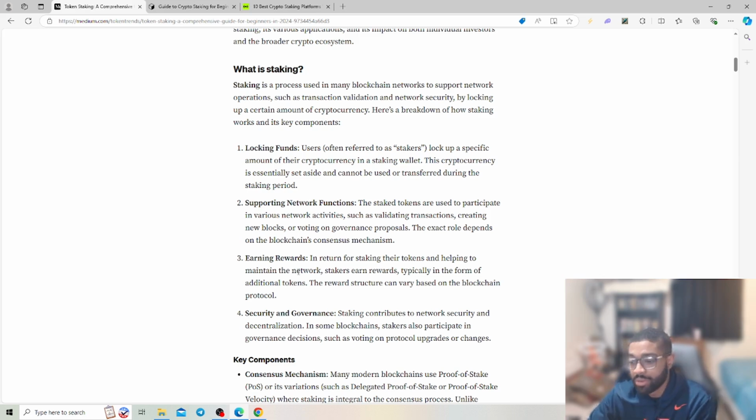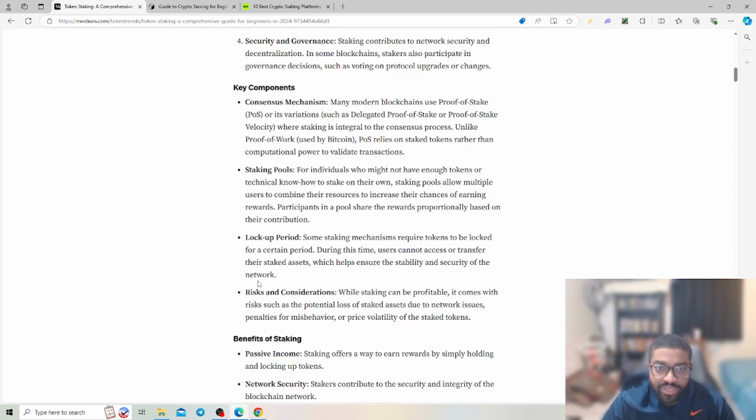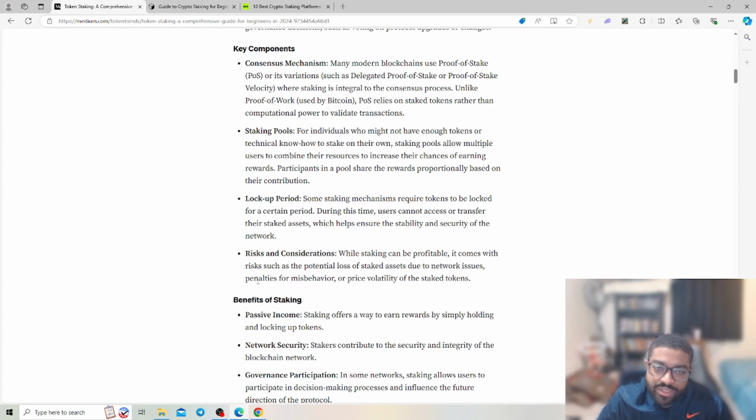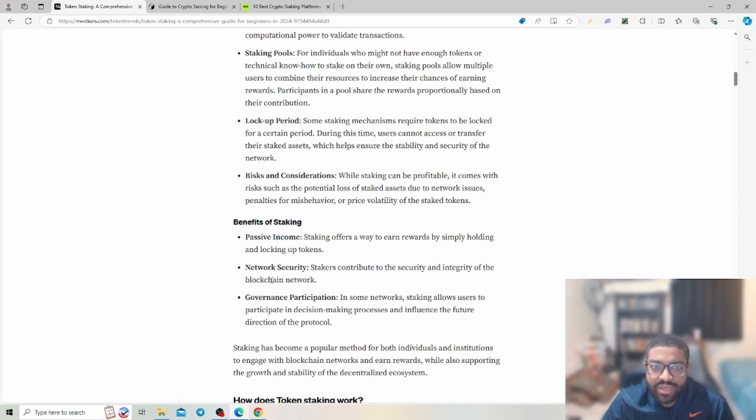But you're basically supporting the network and then getting a return, giving you some funds as far as passive income, extra tokens, some type of drop, some type of value incentive to keep users motivated to keep staking on that platform and interacting with the network. So we have key components. Consensus mechanism. Many modern blockchains use proof of stake, such as delegated proof of stake, where the staking is integral to the consensus process. You have staking pools.